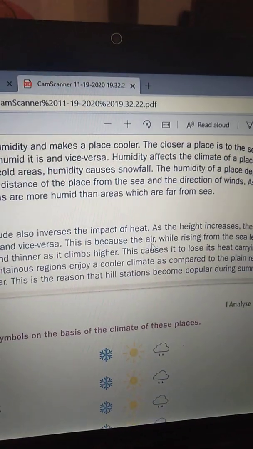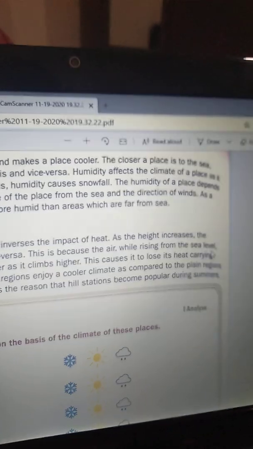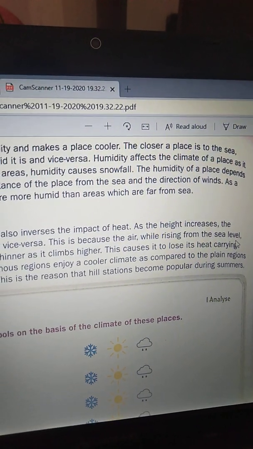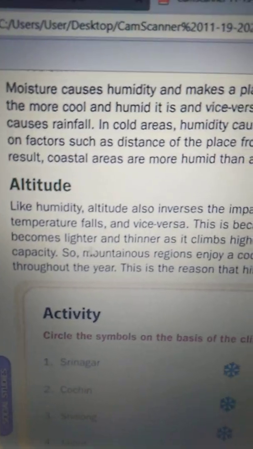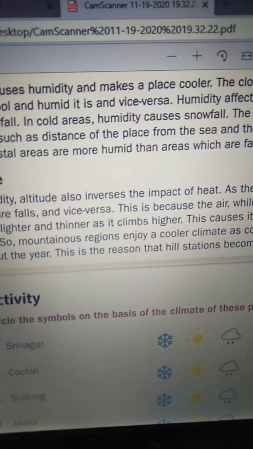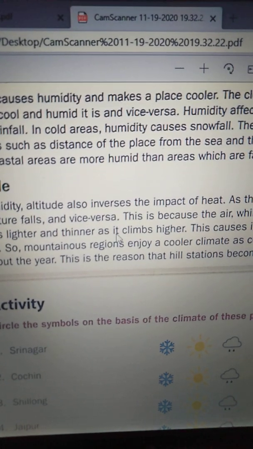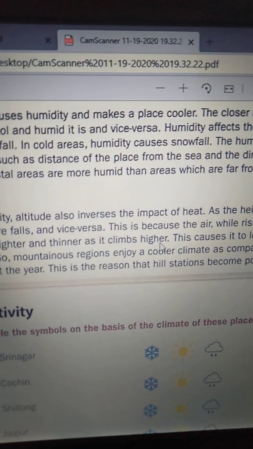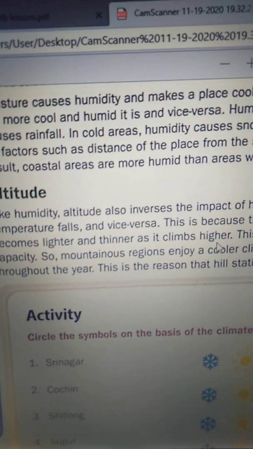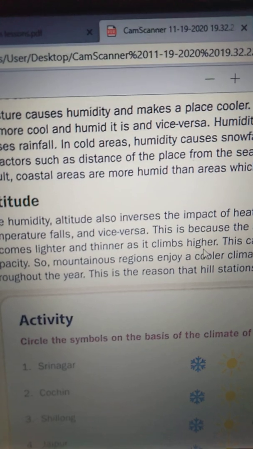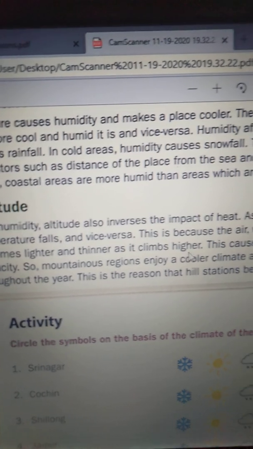This is because of the air rising from the sea level, which becomes lighter and thinner as it climbs higher.